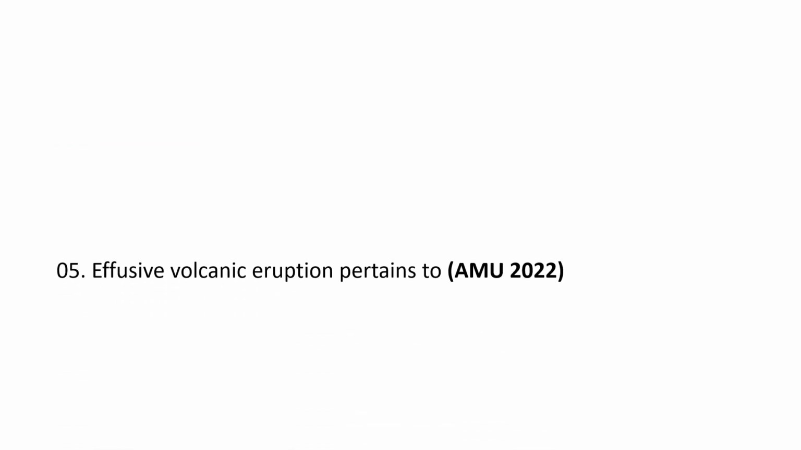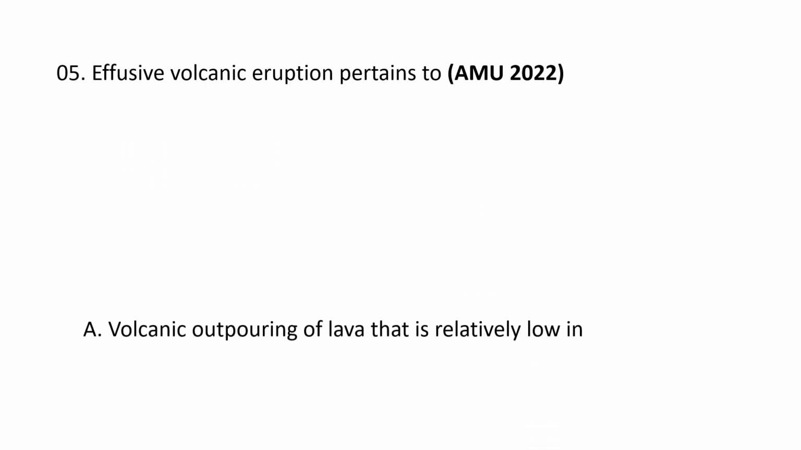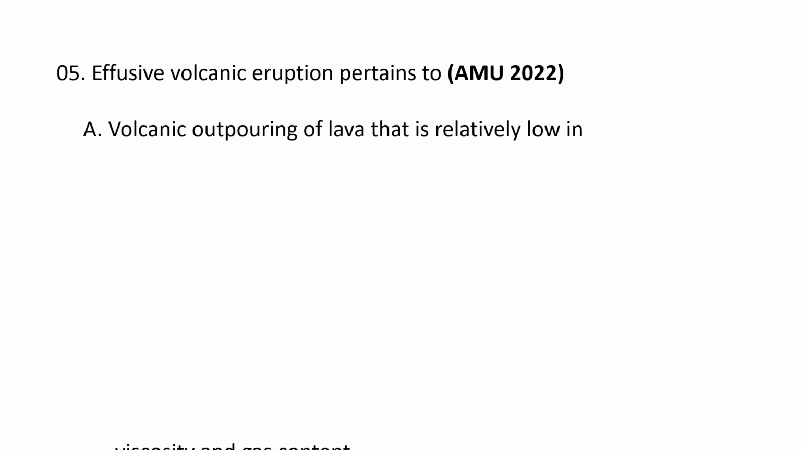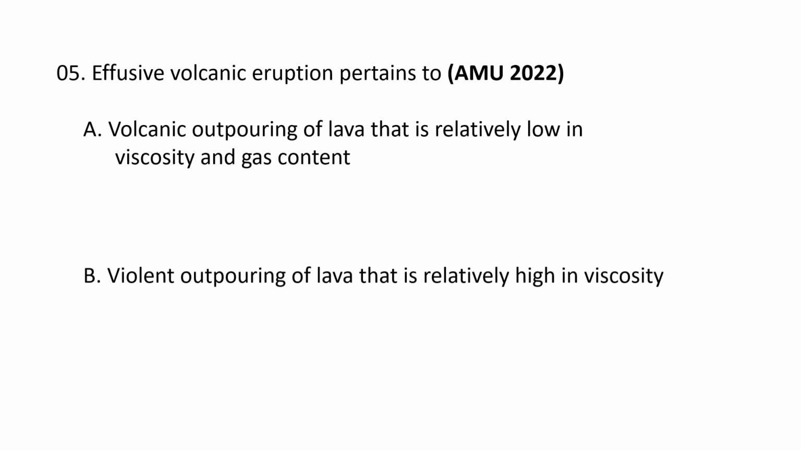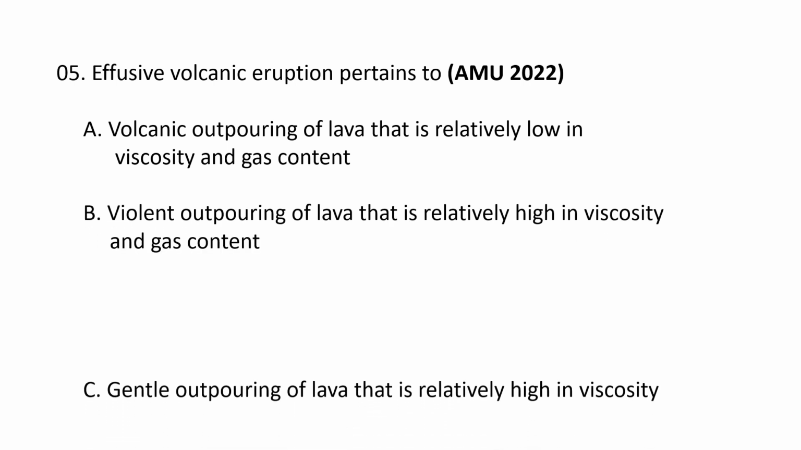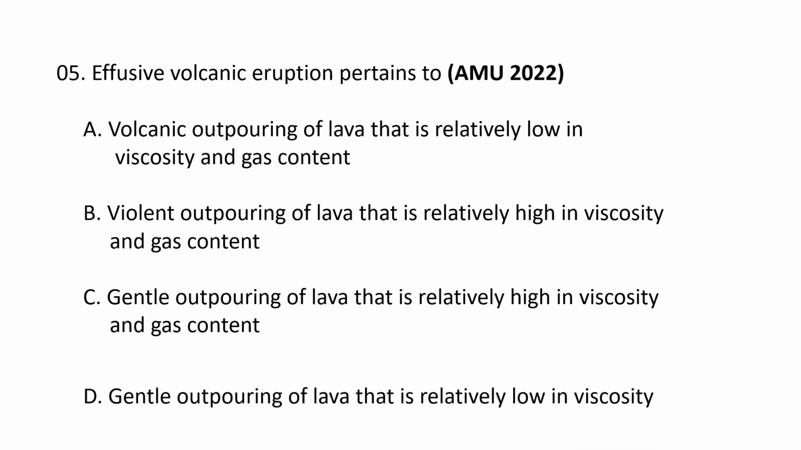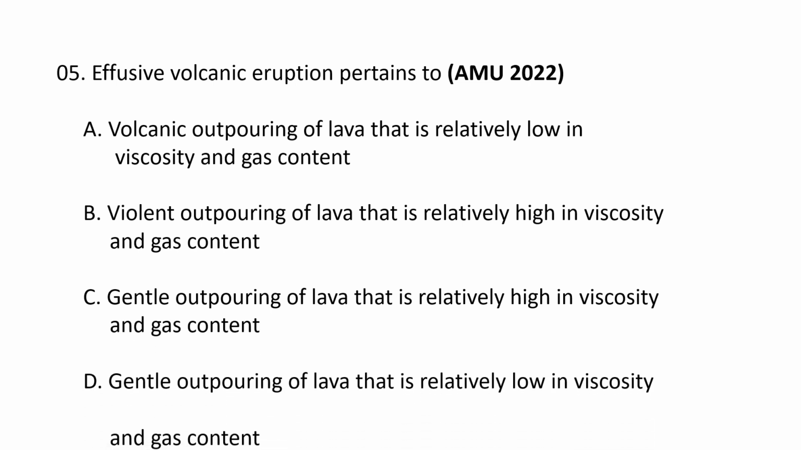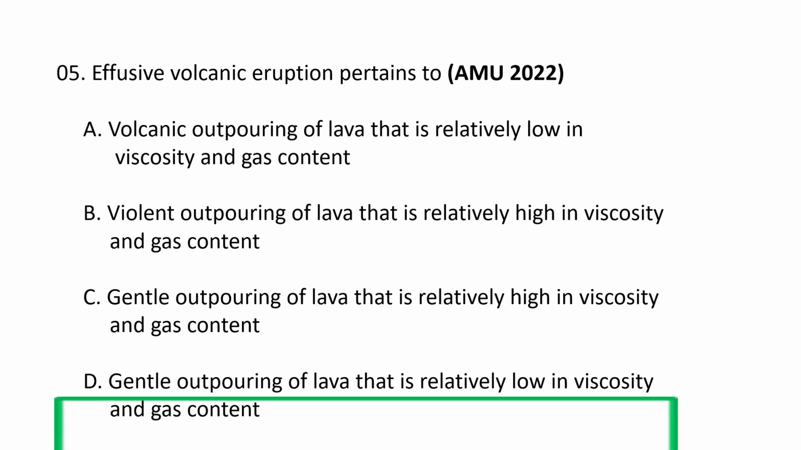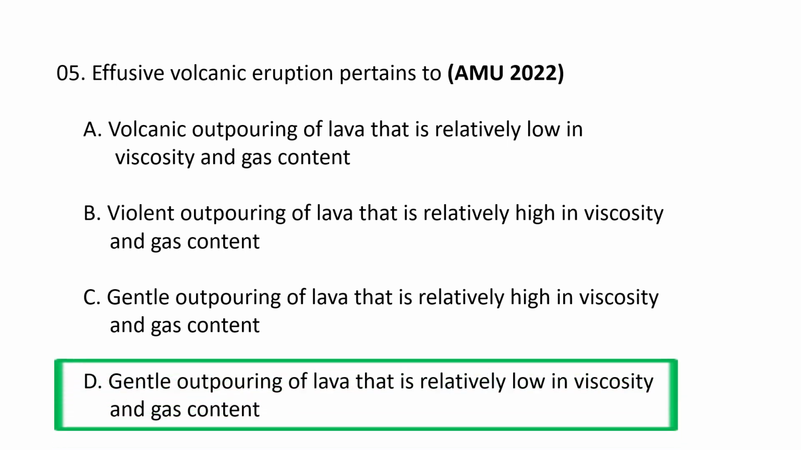Next question. Effusive volcanic eruption pertains to A. Volcanic outpouring of lava that is relatively low in viscosity and gas content. B. Violent outpouring of lava that is relatively high in viscosity and gas content. C. Gentle outpouring of lava that is relatively high in viscosity and gas content. And D. Gentle outpouring of lava that is relatively low in viscosity and gas content. Effusive volcanic eruption pertains to gentle outpouring of lava that is relatively low in viscosity and gas content. D is the correct option.